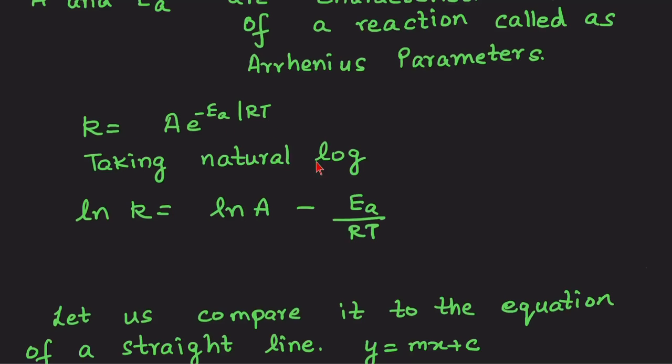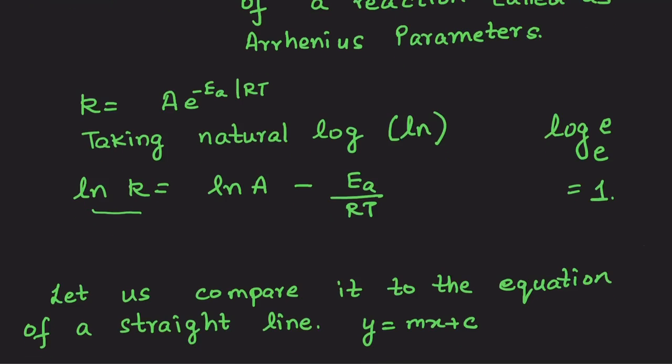So I take the natural log, which is written as ln. ln k = ln A - Ea/RT, because the base is already e. If I have log of e to the same base, this will be equal to 1. That is why the natural log disappears over here, leaving minus Ea/RT.